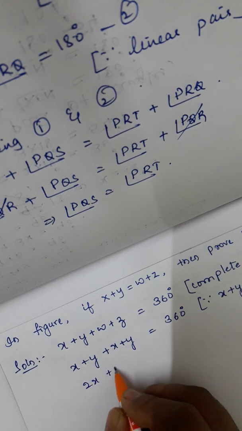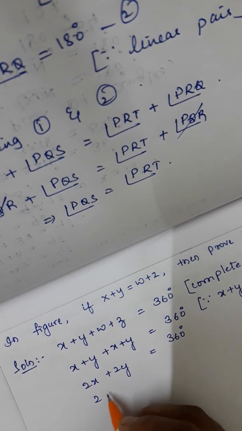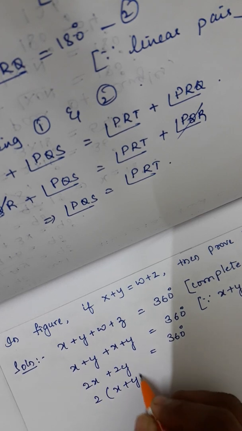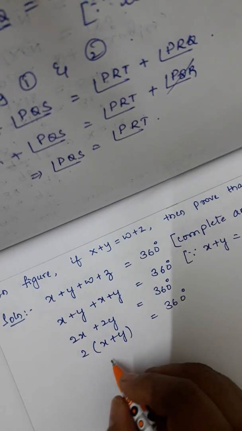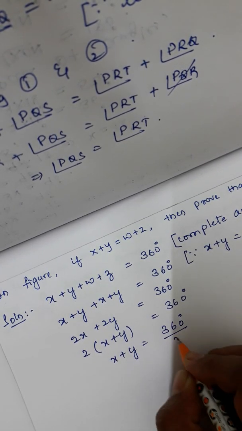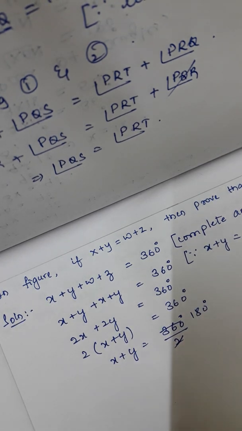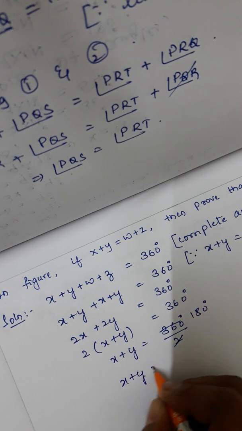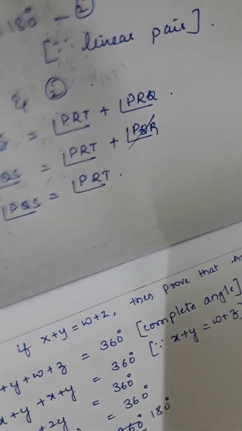That is 2x plus 2y is equal to 360 degrees. 2 is common. x plus y is equal to 360 degrees. Or x plus y is equal to 360 degrees divided by 2, that is 180 degrees. So x plus y is equal to what you got? You got it as 180 degrees, which is nothing but, as you can make out in the figure,